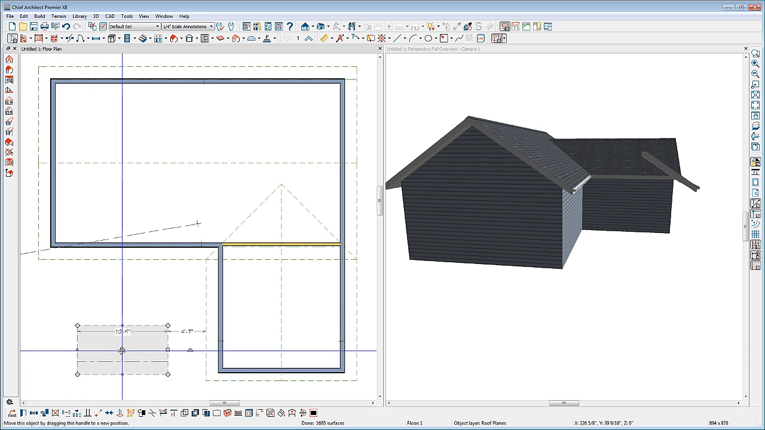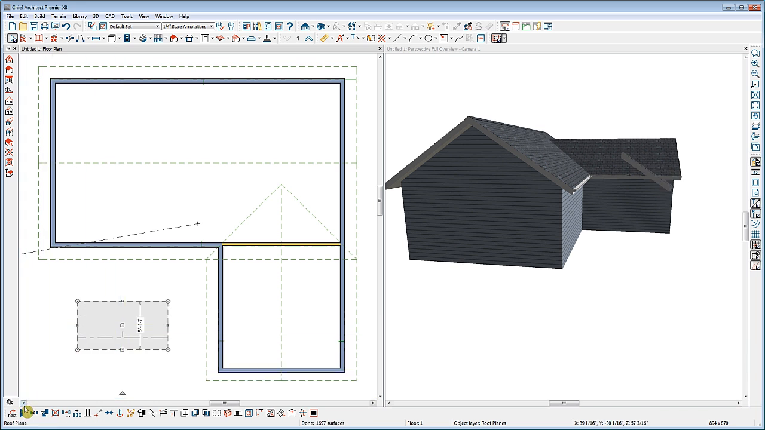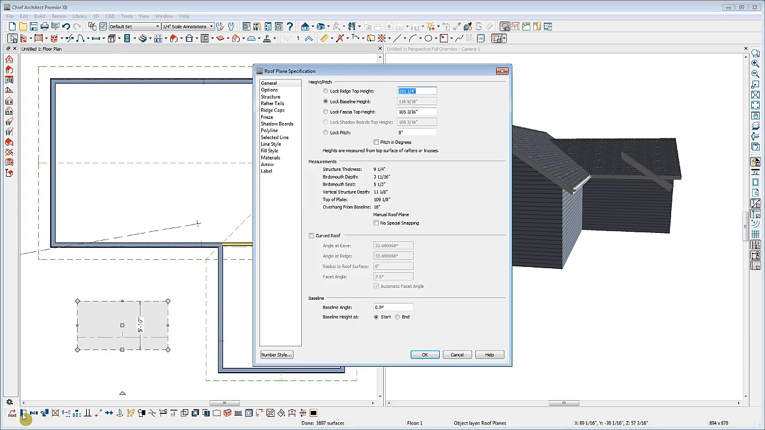I'll select the roof plane, going to move it up just a little bit, and then I'll open it up with the Open Object tool on the right-hand side. Here, I want to lock the fascia height because I want the fascias to meet up, and then I'll change the pitch to 3 and 12.